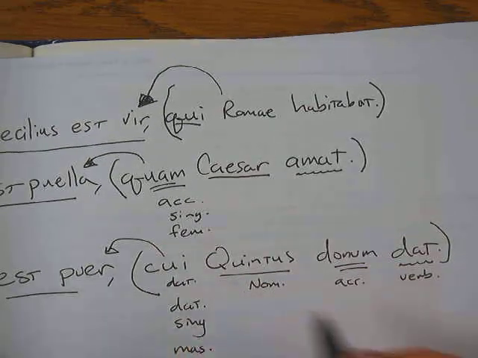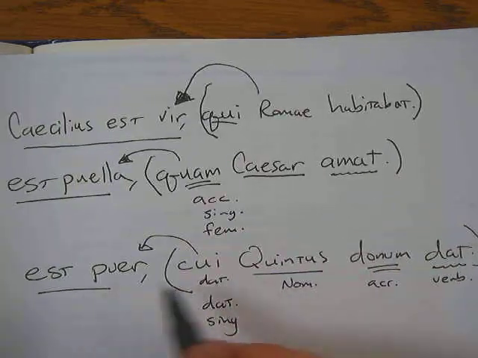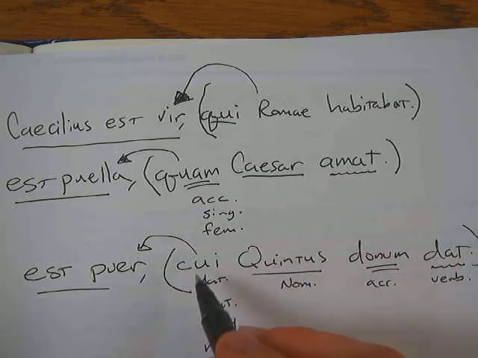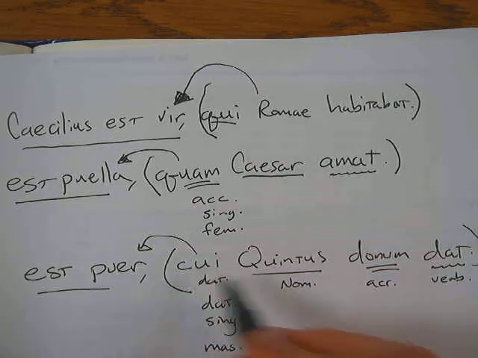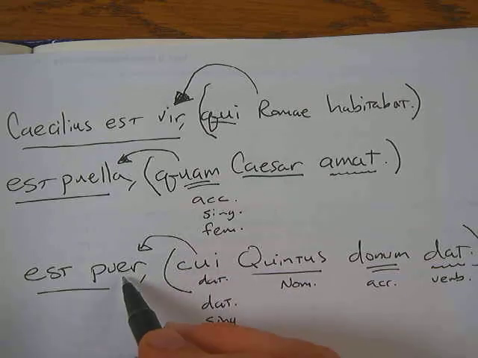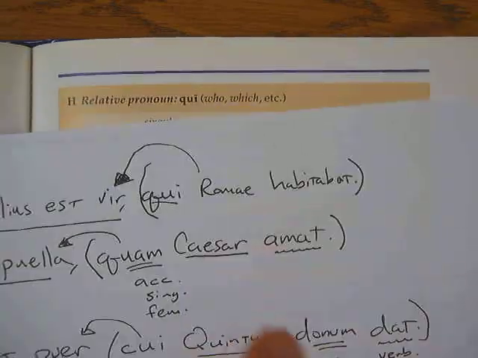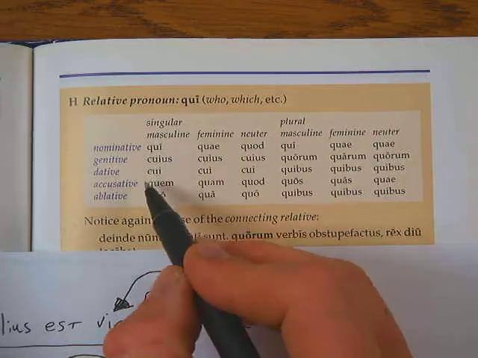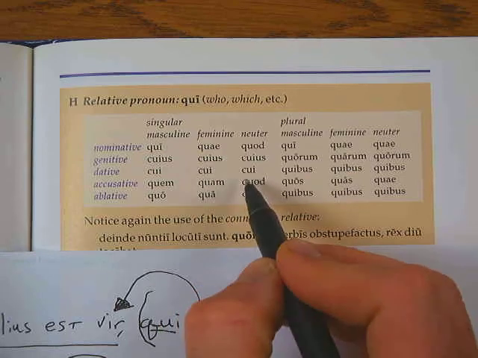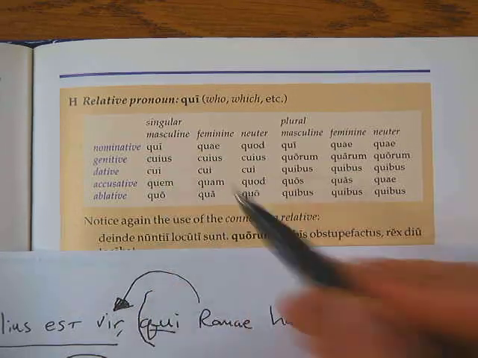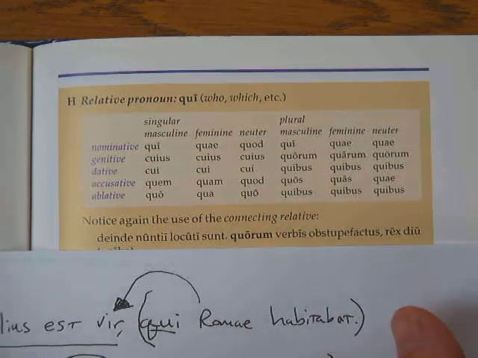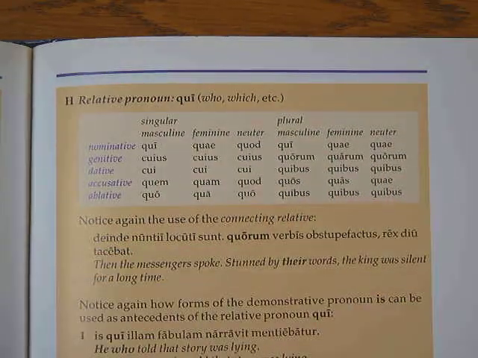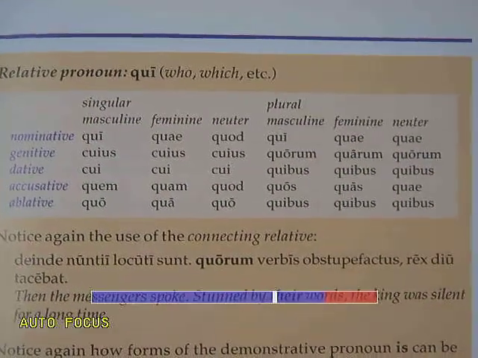That's the accusative. So we've got nominative, accusative, verb, and now this is the dative over here. Okay? So the reason it has to be dative is because in this clause, Quintus is giving a gift to him, so I have to use the dative, and it's got to be singular, and it's got to be masculine because puer is masculine and singular. So when we look on our little chart here, the dative, masculine, singular is cui. Notice cui is also feminine and neuter. It happens to be the same, but that's just how it is.